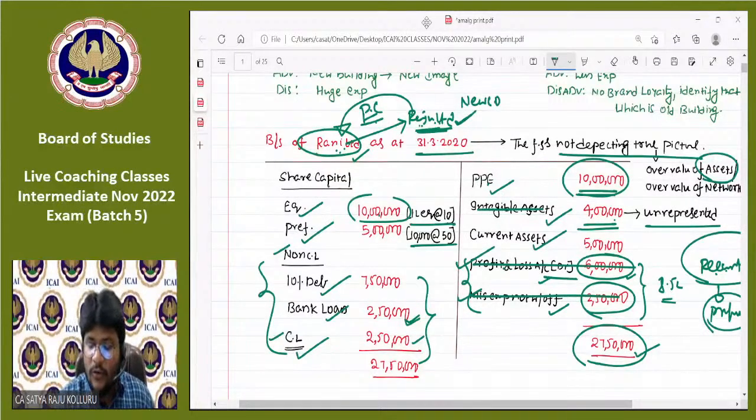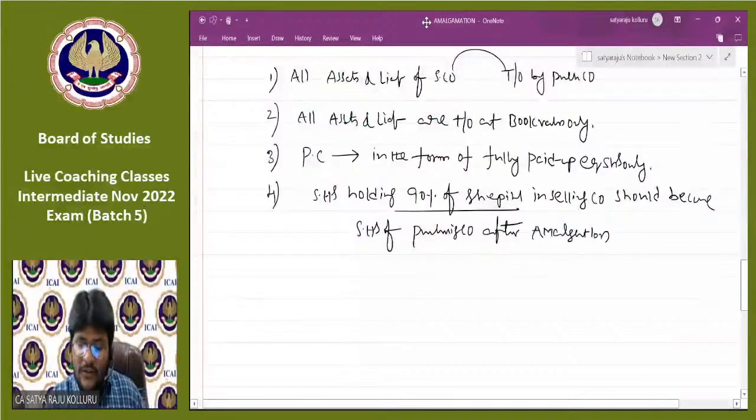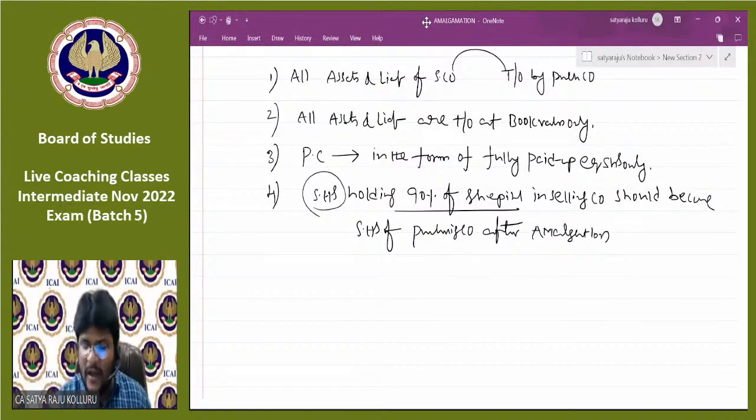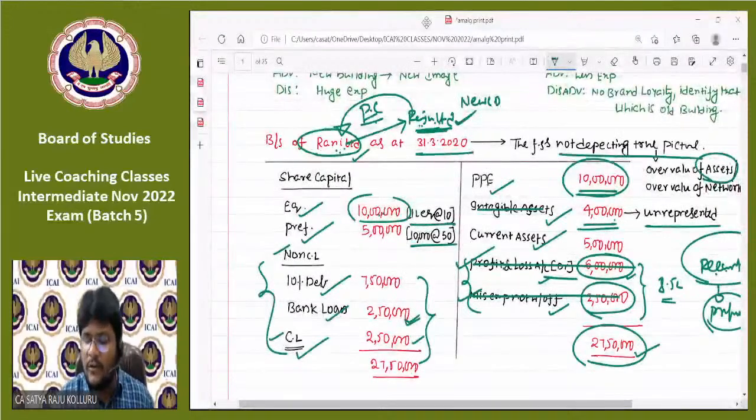That means shareholders holding 90% of the share capital means, out of 10 lakhs, 90% is 9 lakhs. That 9 lakhs worth of equity shareholders should become the shareholders of Raju Limited. Sir, here they are using the word shareholders, so preference shareholders also we need to include.